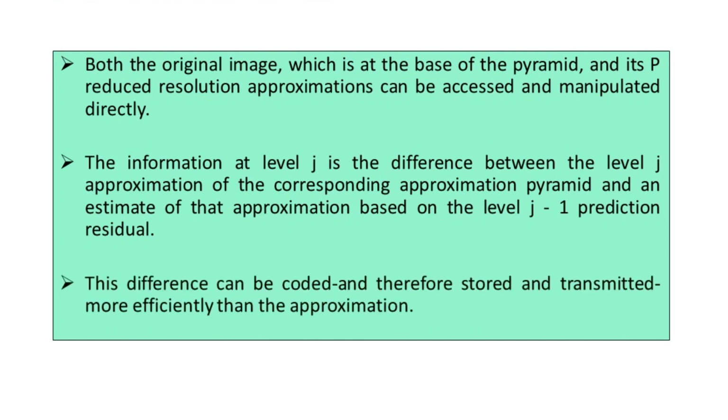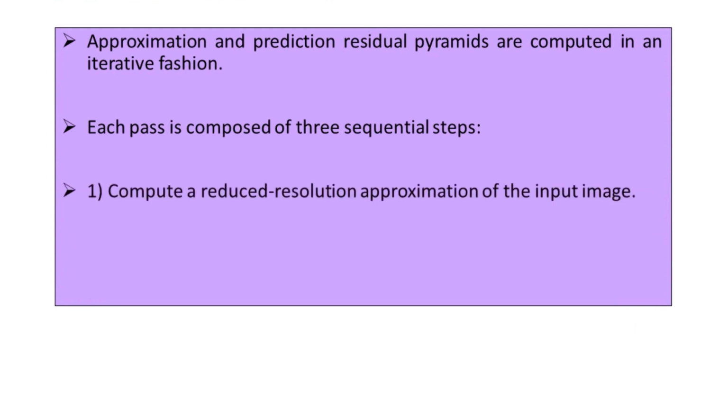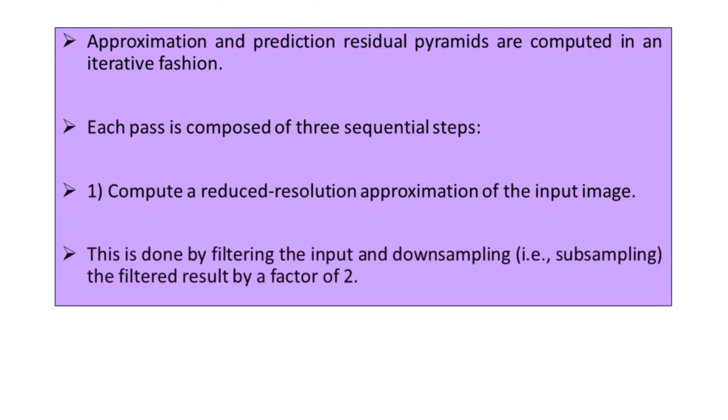The approximation and the prediction residual pyramids are computed in an iterative fashion, and each pass is composed of three sequential steps, which we are going to see in order. The first step is the computation of a reduced resolution approximation of the input image, which is accomplished by filtering the input and then downsampling, that is subsampling, the filtered result by a factor of 2.